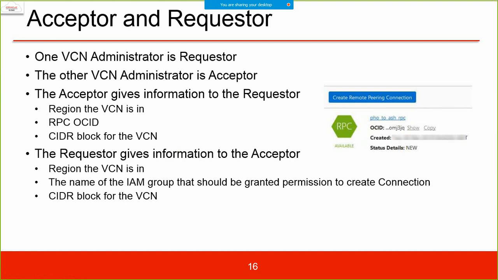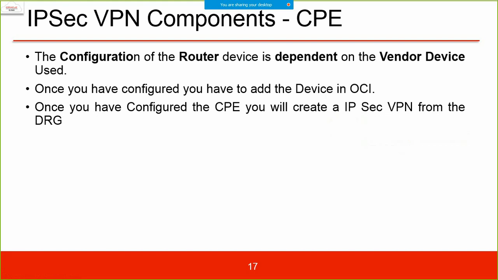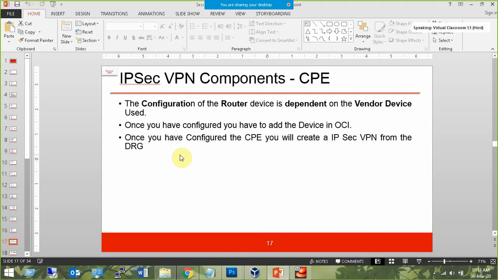The requester gives information to the acceptor: the region the VCN is in, the name of the IAM group that should be granted permission to create the connection, and the CIDR block for the VCN. Next, IPSec connection. For this part, the lab assignment is here, the VCN peering.